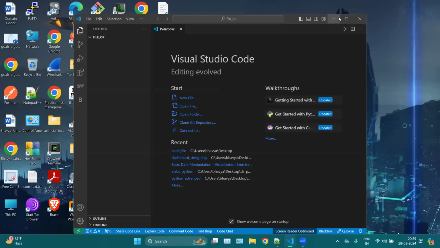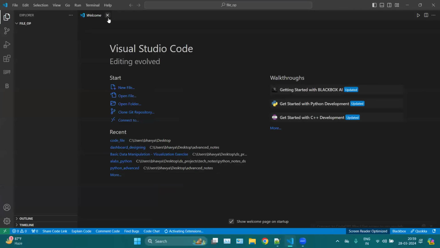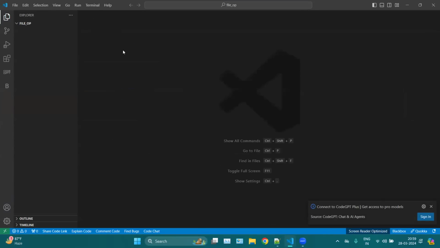What kind of operations can we perform with files? We can create files, update files, read files, and delete files. Basically, we can perform CRUD operations.